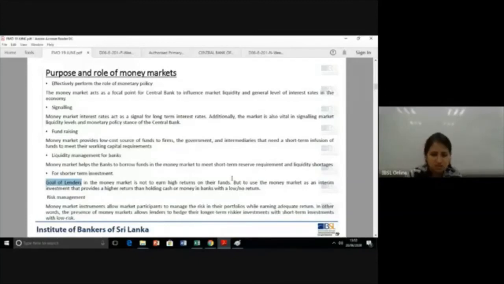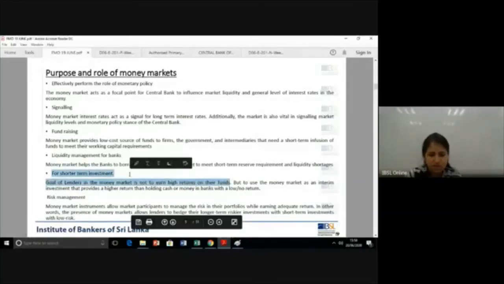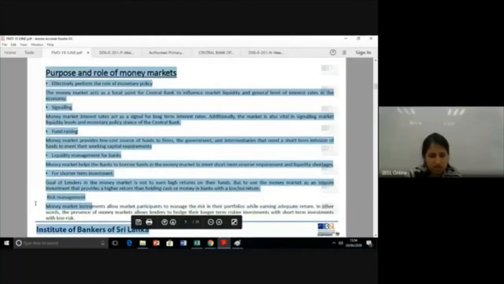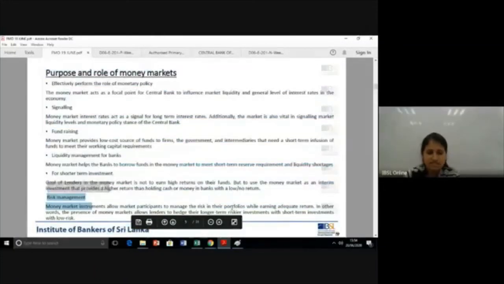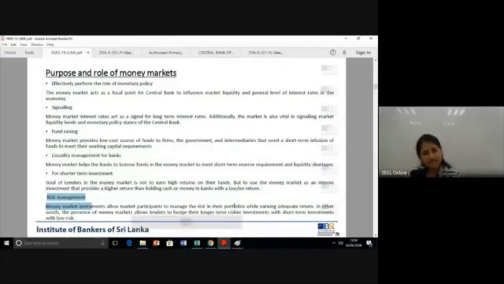That is what I mean here. Then you have risk management. It's another component. What it means is, because the money market exists, the market participants or the lenders can use the money market as a way to mitigate or manage risk.